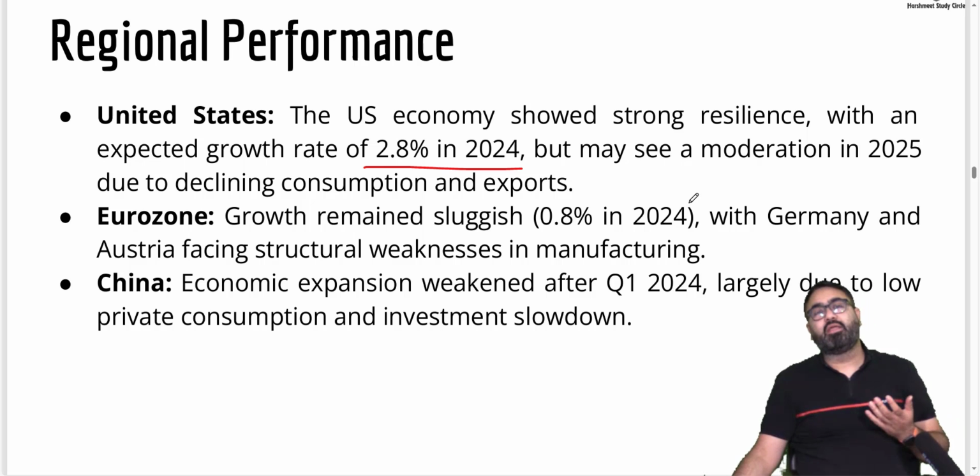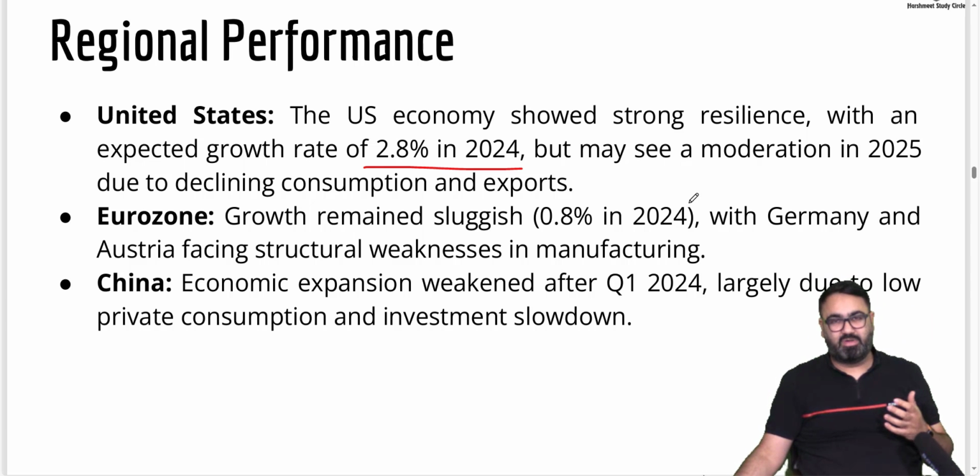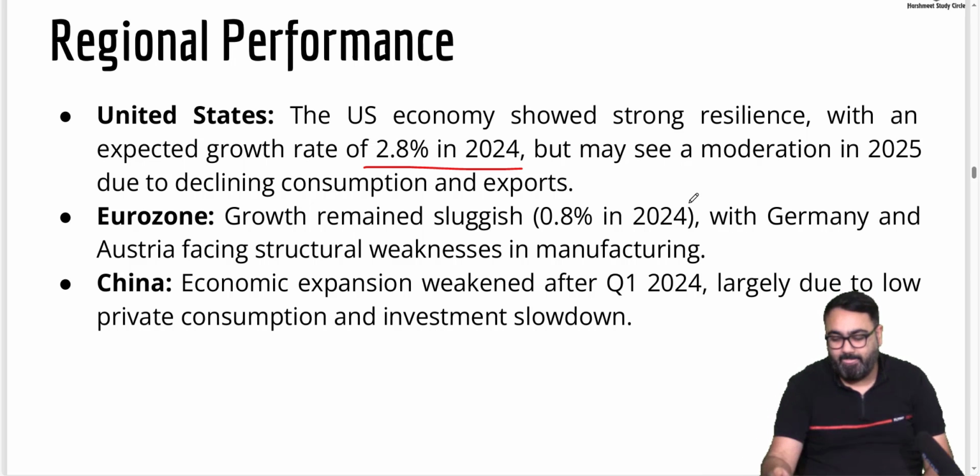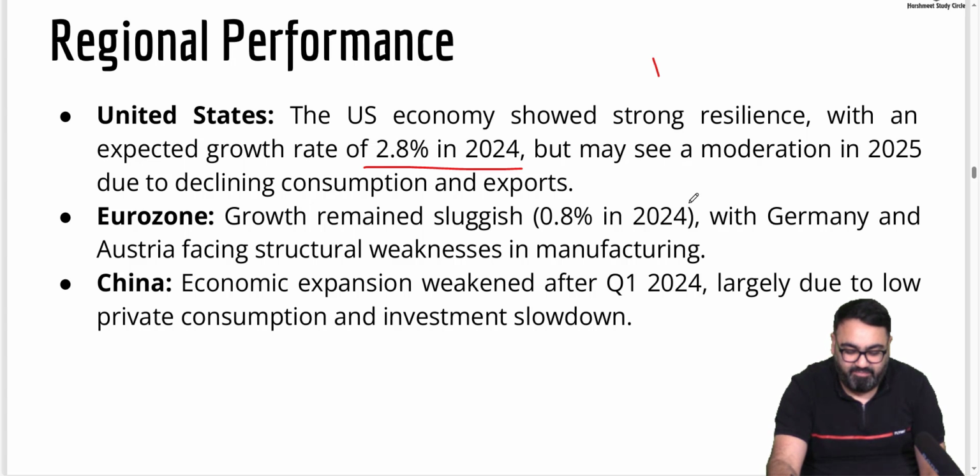Now, please don't compare this by saying, oh, we are growing at 6.5%, US is only 2.8. The base is very different. For us, the base is much lower. It's like saying, let's say your salary is 100 rupees, and there's someone else whose salary is 1 lakh rupees.